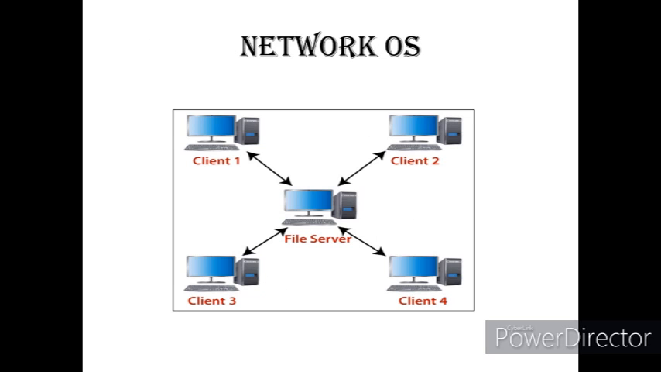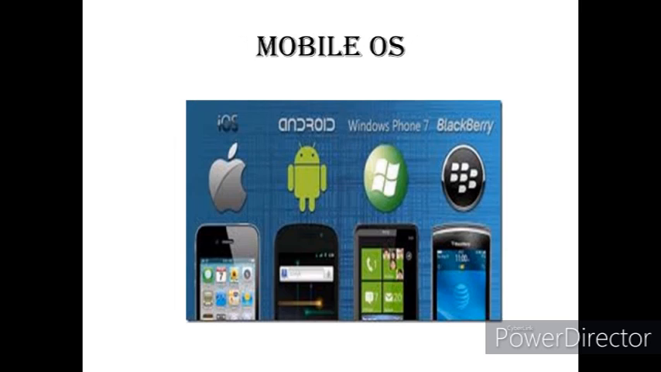Next is network operating system. This operating system runs over a server. It provides capability to manage the data, groups, security and networking functions. And the last is mobile operating system. The mobile phones which we are using nowadays, which we call smartphones, contain this type of operating system. It is designed for smartphones and tablets like Android, iOS, Windows Phone 7, BlackBerry. These are the examples of mobile operating system.